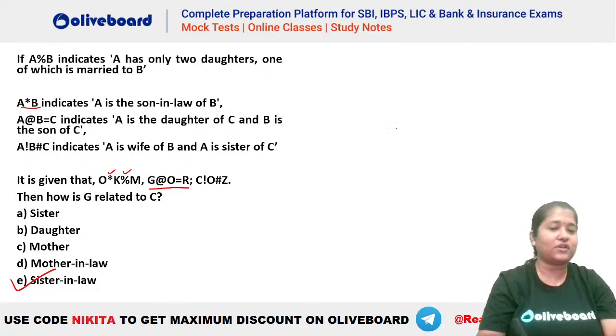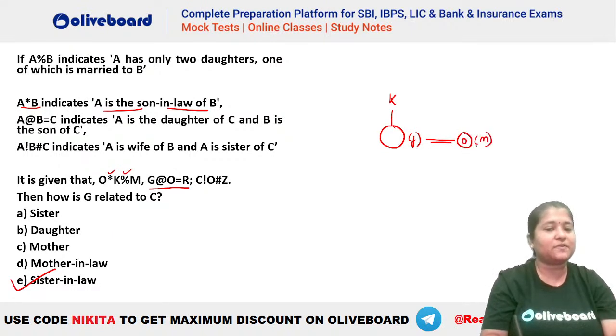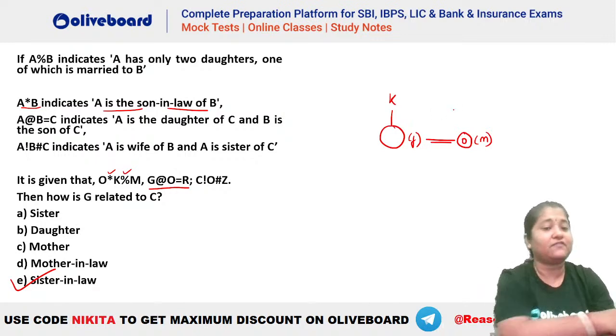So O asterisk K means O is the son-in-law of K. That means K has a daughter here, and this daughter must be married to your O. Let's say this is your O here, and O has to be a male person. So O is the son-in-law of K, will be like this.